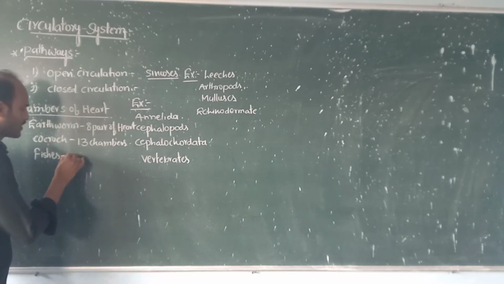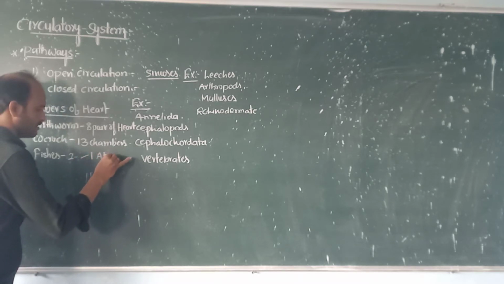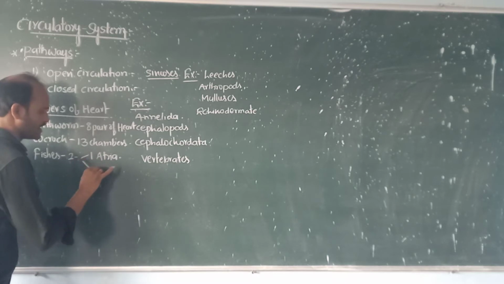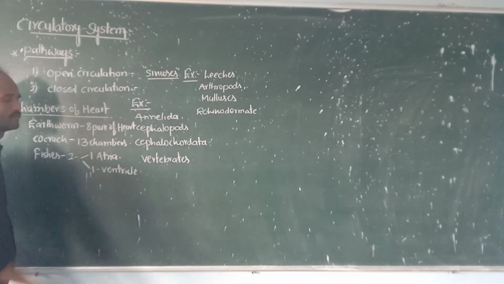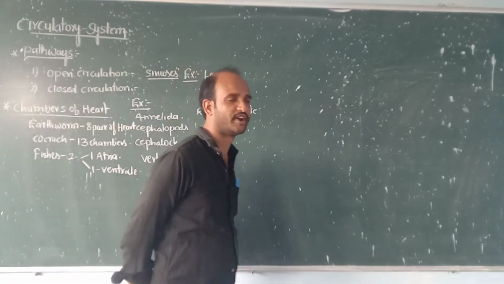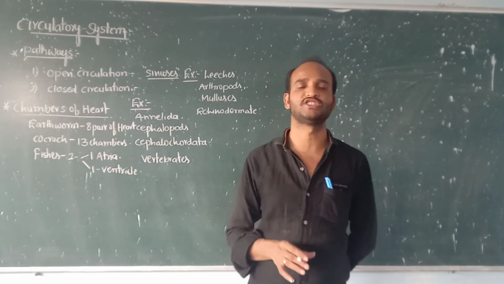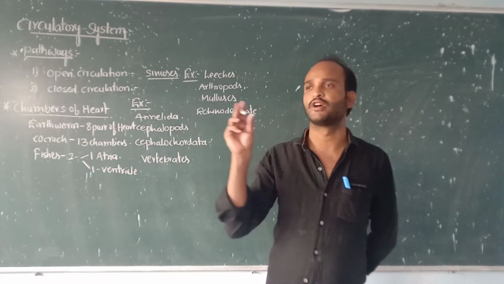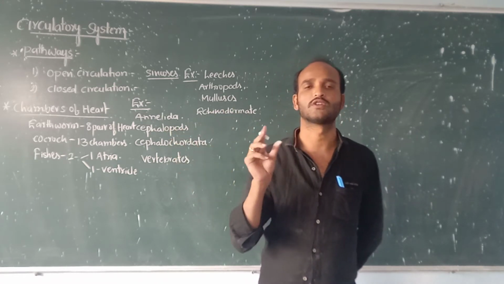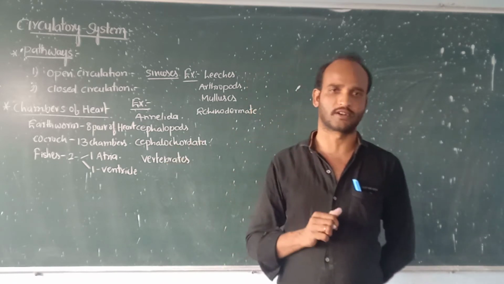Now come to the fishes. In fishes, the heart consists of 2 chambers. Under that, one is atrium, second one is ventricle. Atrium and ventricle. The fishes have deoxygenated blood. The deoxygenated blood is sent to the gills for oxygenation. Hence the name of the heart is branchial heart.